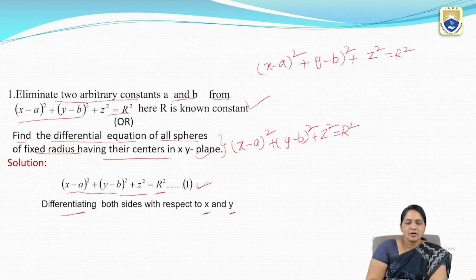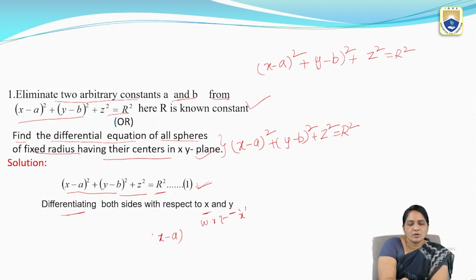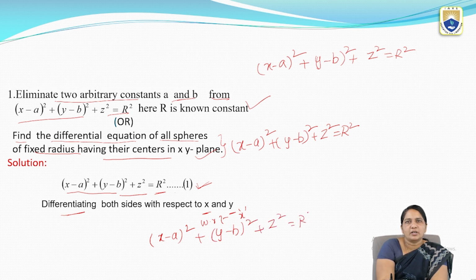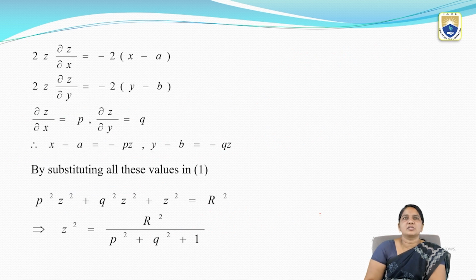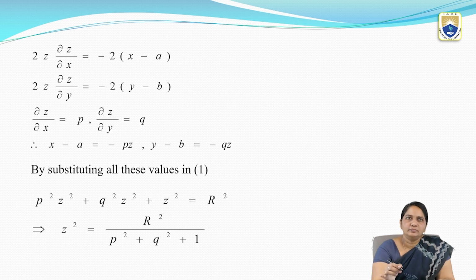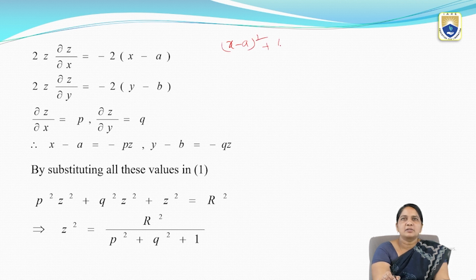So first I am doing with respect to x. The given equation is x minus a whole square plus y minus b whole square plus z square equal to r square. Now I am doing with respect to x.